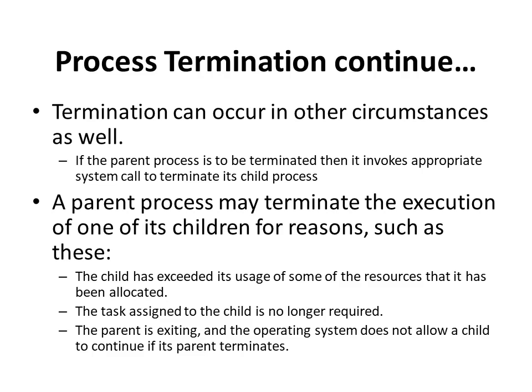Second, the task assigned to the child is no longer required, and in that case the child process will be terminated. Third, the parent process is exiting, and the operating system does not allow a child process to continue if its parent process is terminated. That means if the parent process does not exist, then the child process cannot exist without the parent process. So in that case also the child process is terminated.